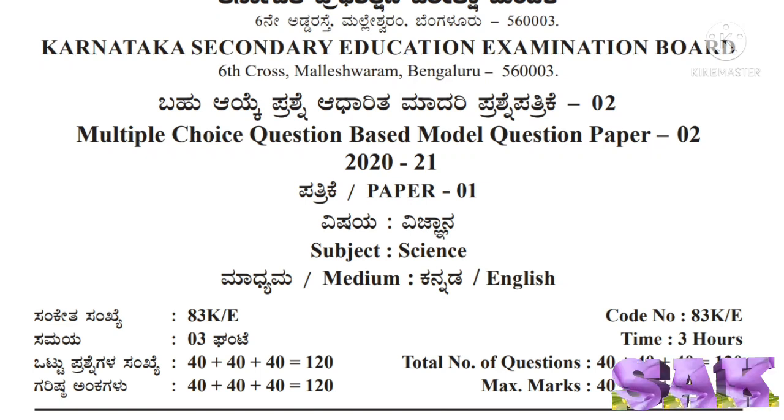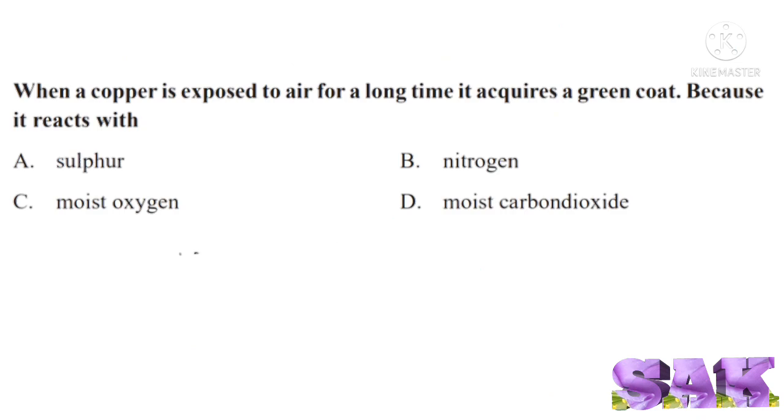Dear students, in this video, let us solve MCQ based model question paper 2. First question in chemistry part. When a copper is exposed to air for a long time, it acquires a green coat because it reacts with.